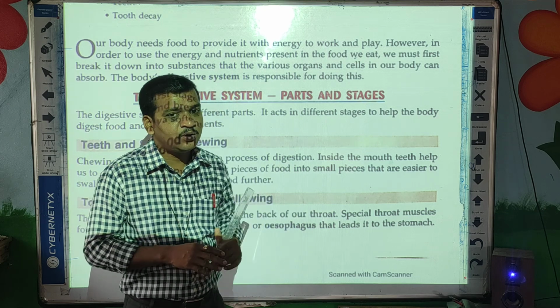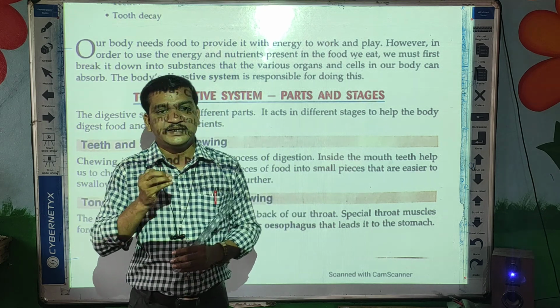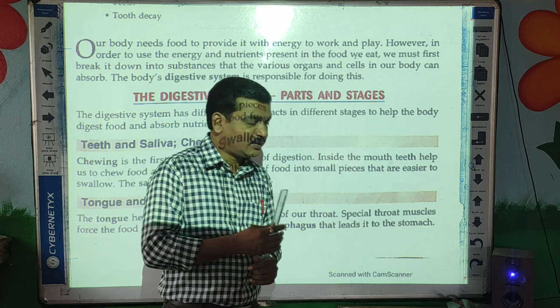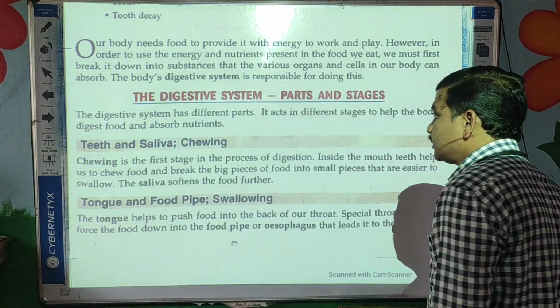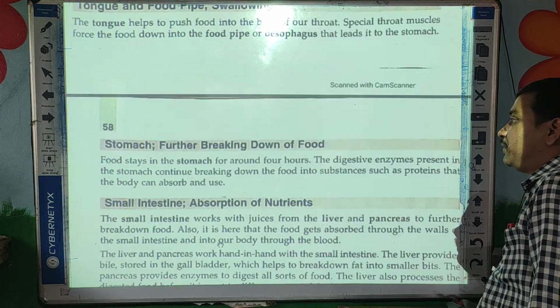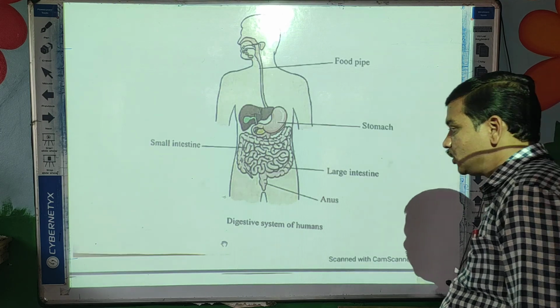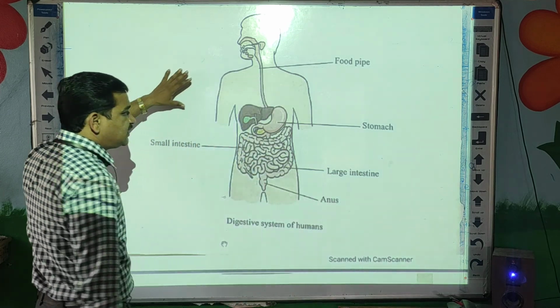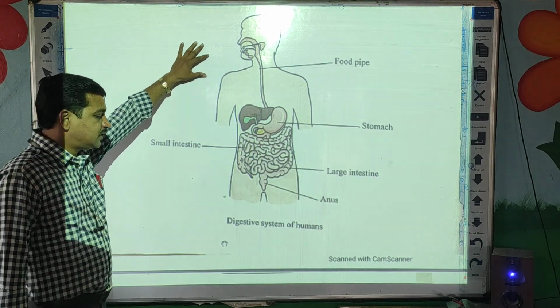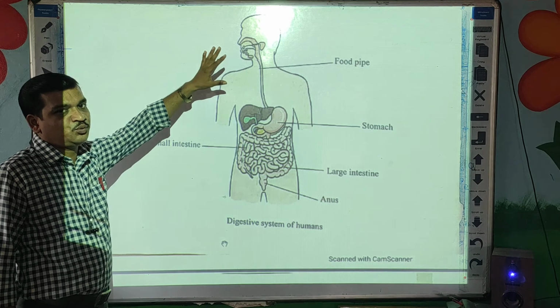So we will now see first the figure of the digestive system. The digestive system has different parts. So I will show you the different parts of the digestive system. See students, this is the figure of the digestive system of a human being.